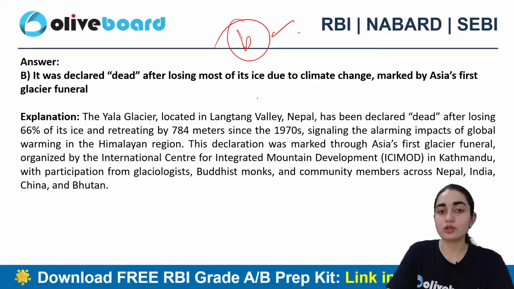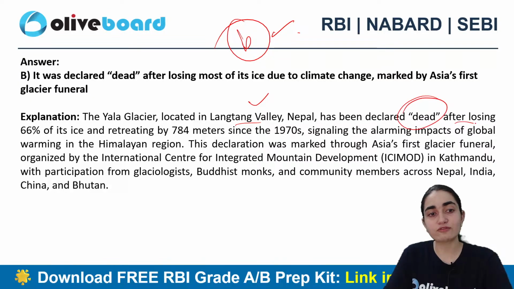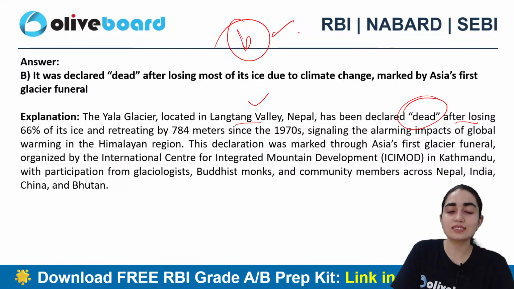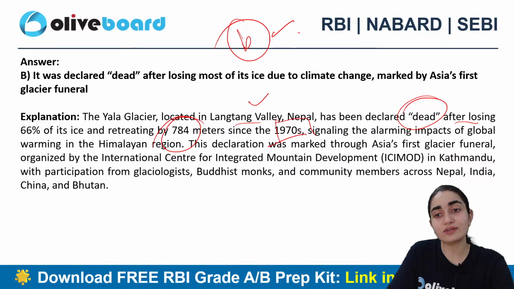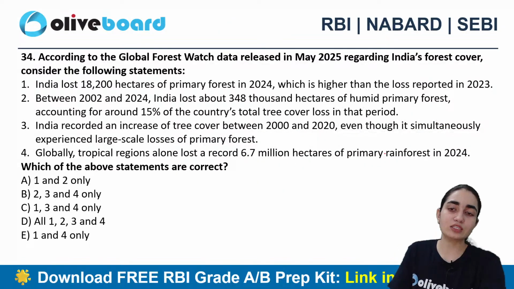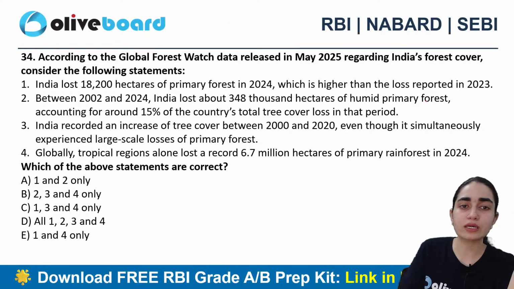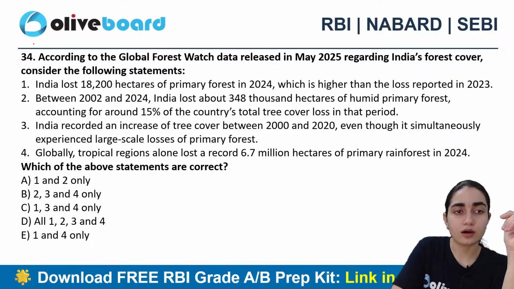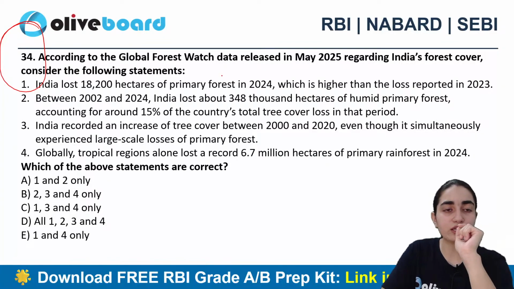So Yala Glacier, located at Langtang Valley of Nepal, has been declared dead after losing 66% of its ice and retreating by 784 meters since 1970, signaling an alarming impact of global warming in the Himalayan region. So that is the alarming situation. But who tells policymakers to awaken, to take specific and corrective measures on it?